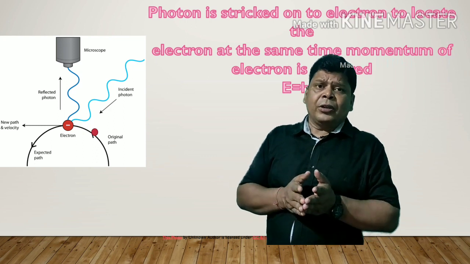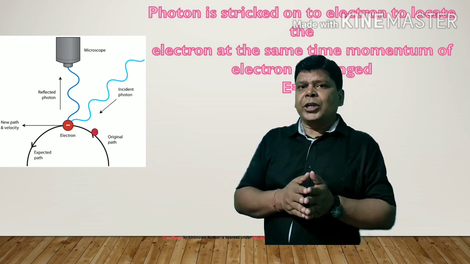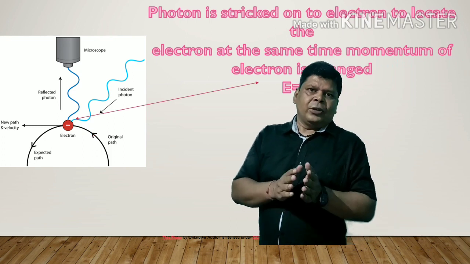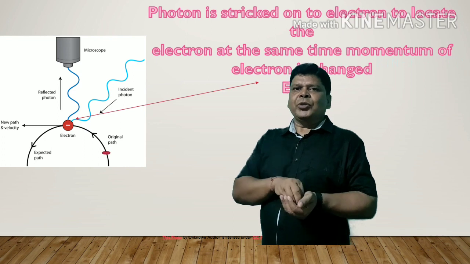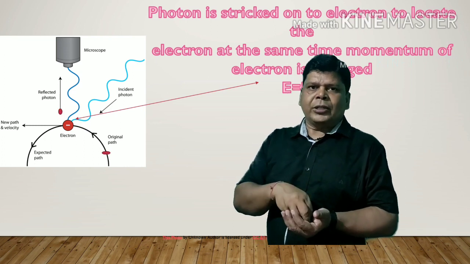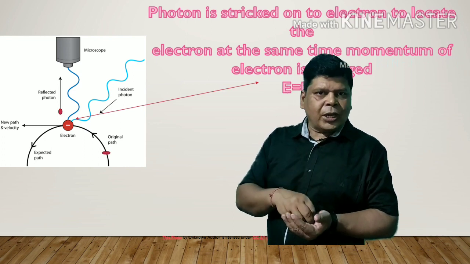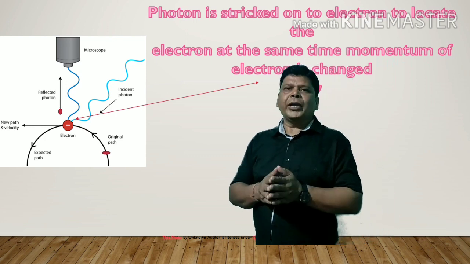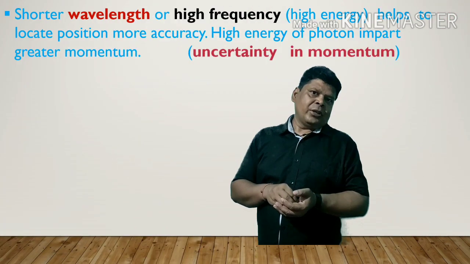In this way, we are not able to determine the exact momentum of the electrons. So we can say that momentum or velocity and position of an electron cannot be determined simultaneously.